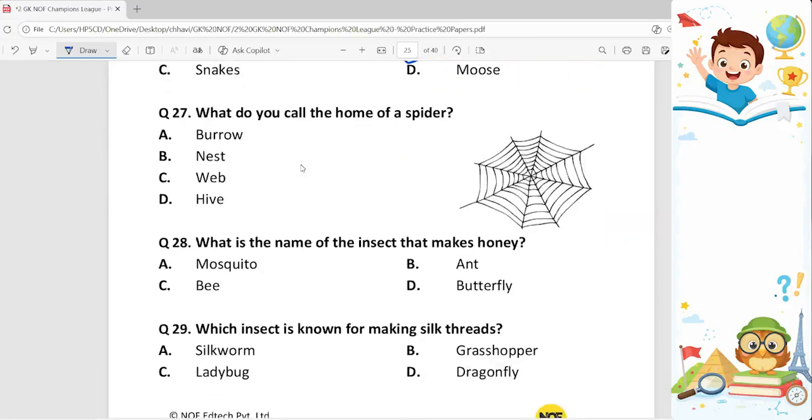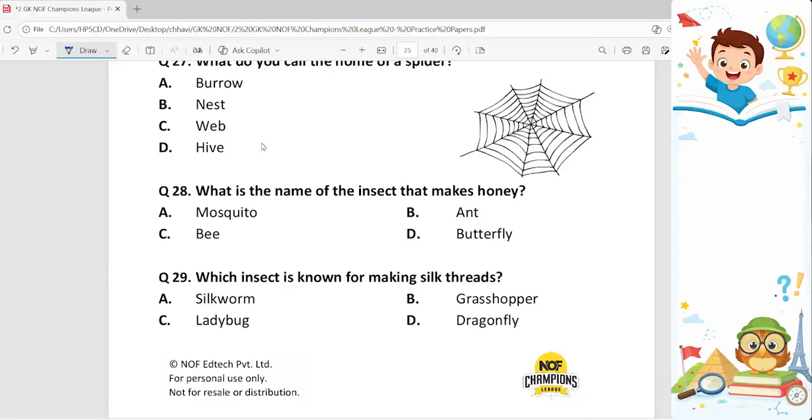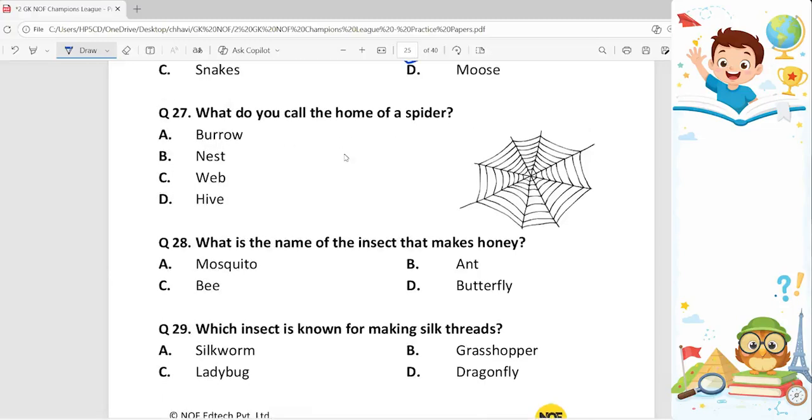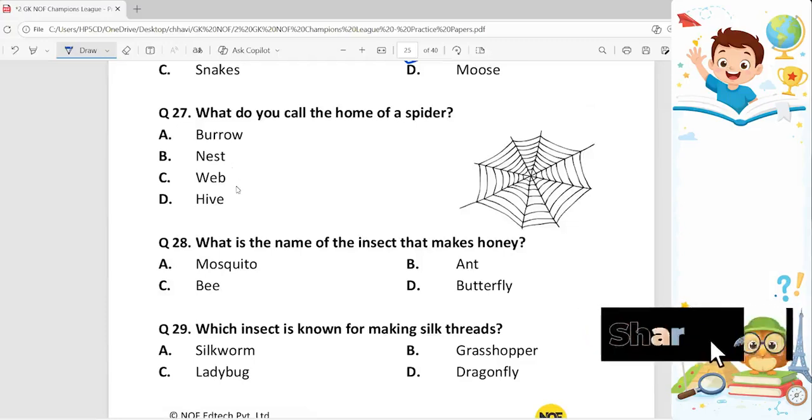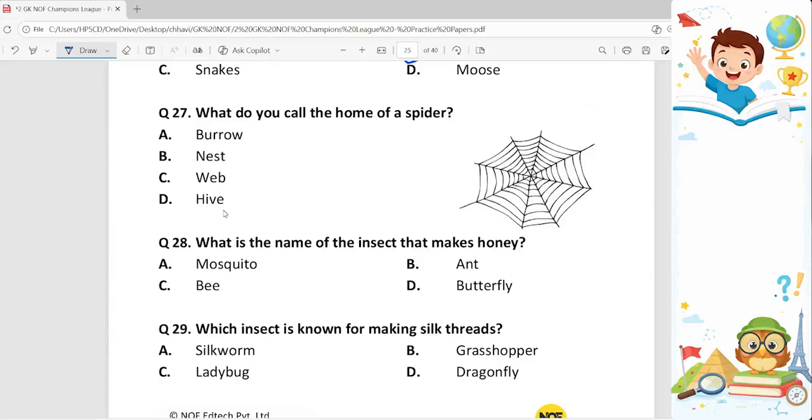Okay. Next one. What do you call the home of a spider? First of all, let's see what the home of each is. Animals live in a burrow. In a nest, birds live. In a web, spiders live. And in a hive, the honeybee lives. So our correct answer is web. Option C.